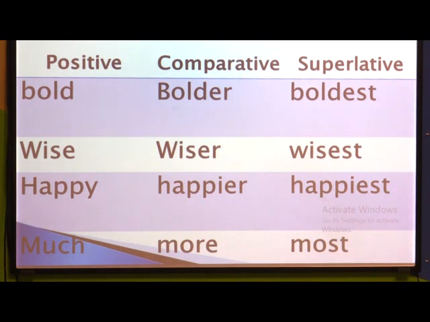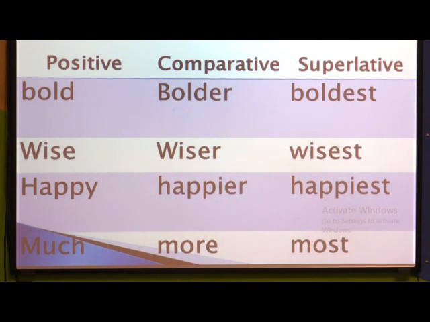Positive degree, wise; comparative, wiser; superlative, wisest. Positive degree, happy; comparative, happier; superlative, happiest. Positive degree, much; comparative, more; superlative, most.